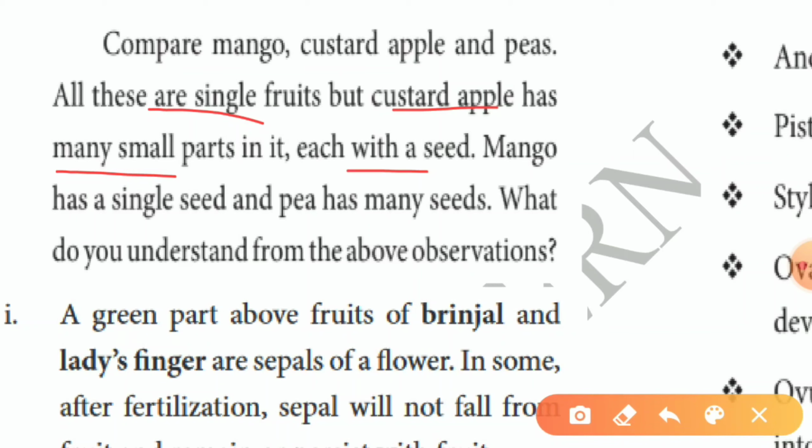Mango has a single seed and bees has many seeds. What do you understand from the above observation? What do you understand? Custard apple and bees have many seeds. These two have many seeds. But mango has a single seed only.